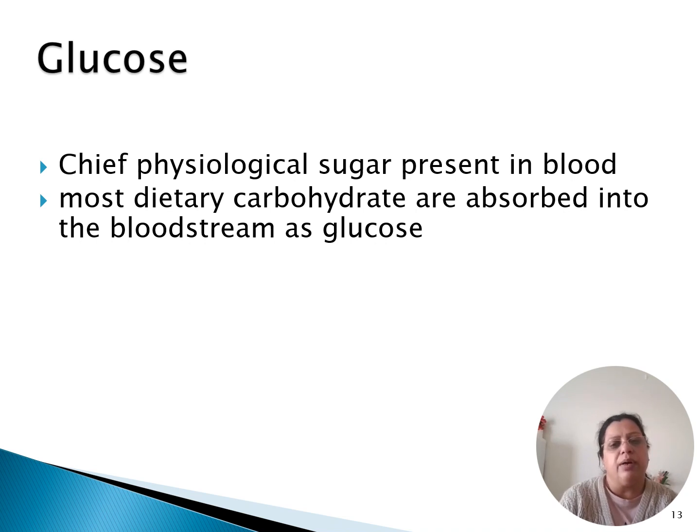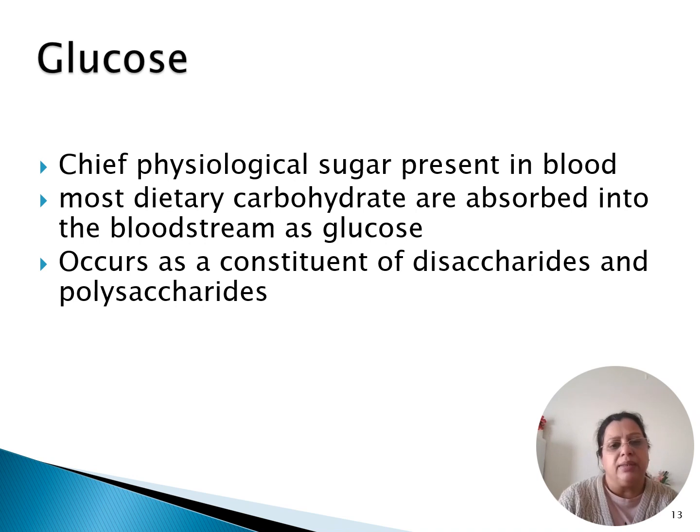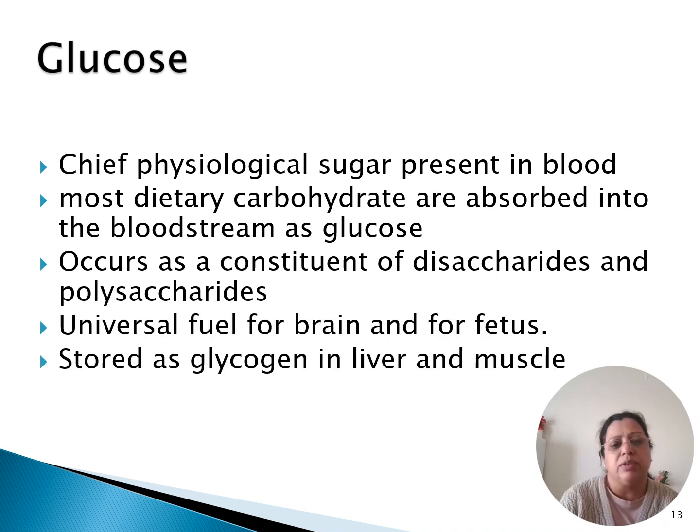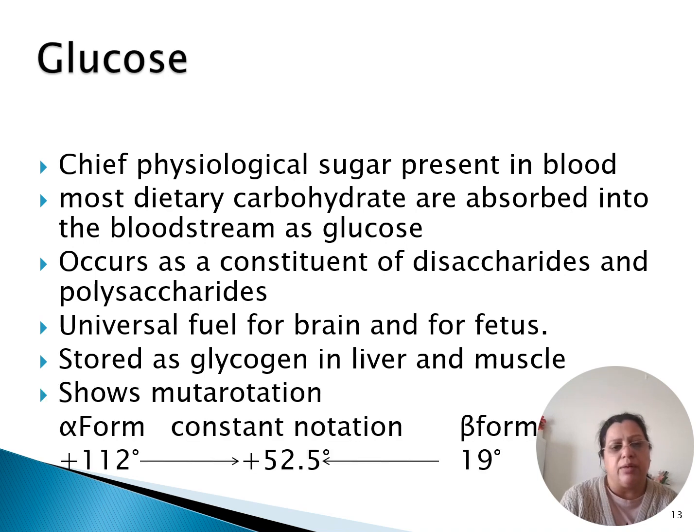Most dietary carbohydrate is absorbed into the bloodstream as glucose. It occurs as a constituent of disaccharides and polysaccharides. It is a universal fuel for the brain and for the fetus, and it is stored in liver and muscle as glycogen. It shows mutarotation. We'll understand what mutarotation is when we read about the various properties of carbohydrates.